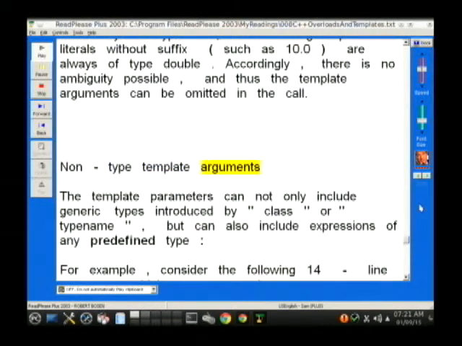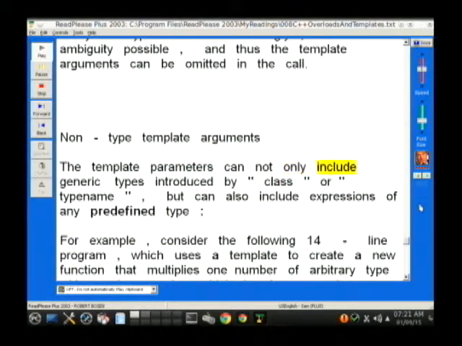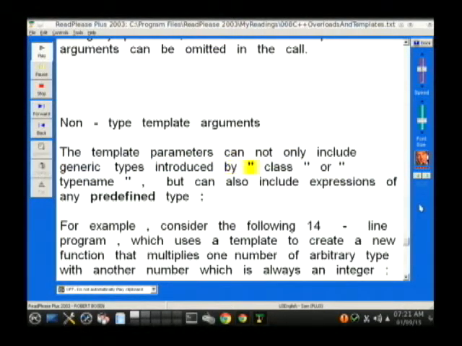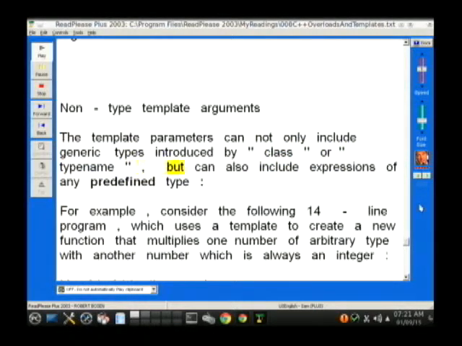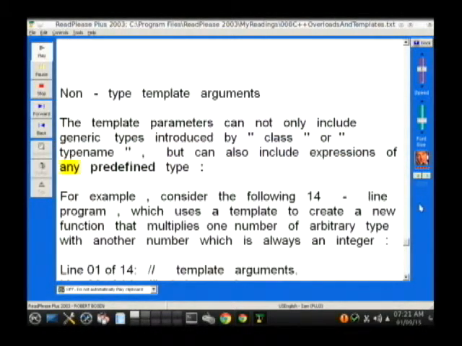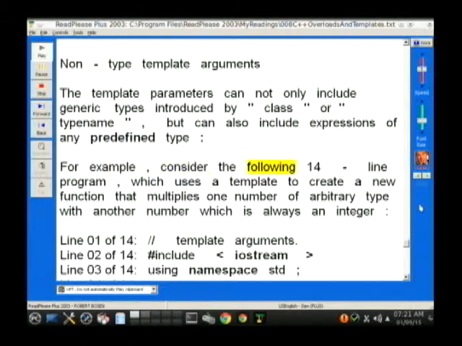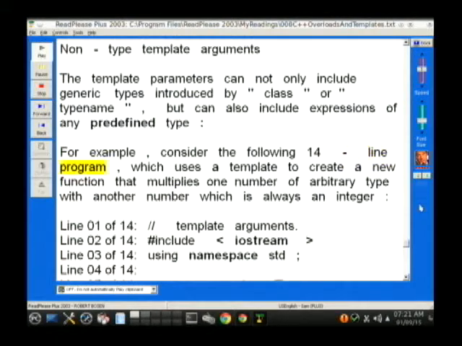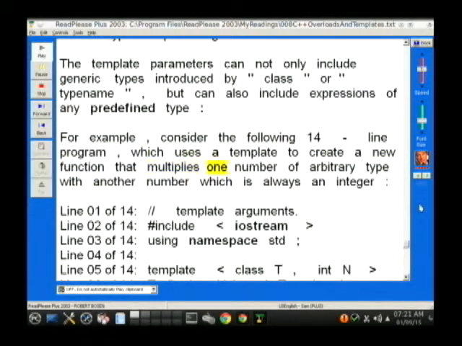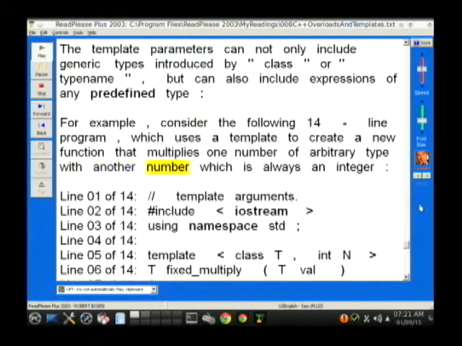Non-type template arguments. The template parameters can not only include generic types introduced by "class" or "typename", but can also include expressions of any pre-defined type. For example, consider the following 14-line program, which uses a template to create a new function that multiplies one number of arbitrary type with another number, which is always an integer.